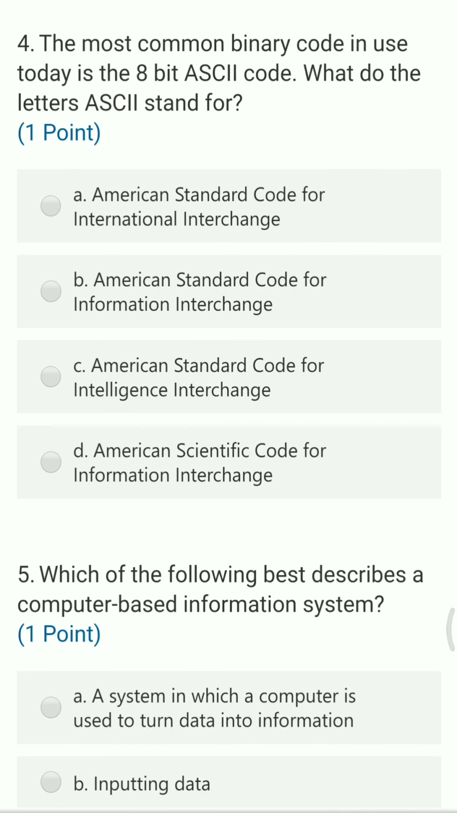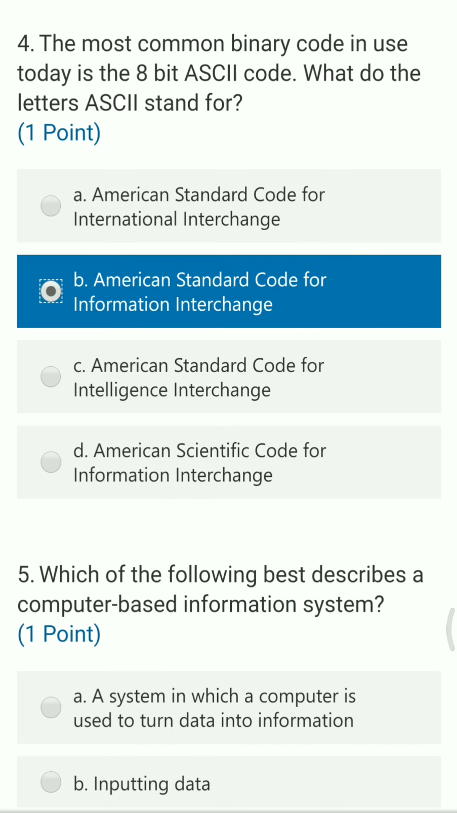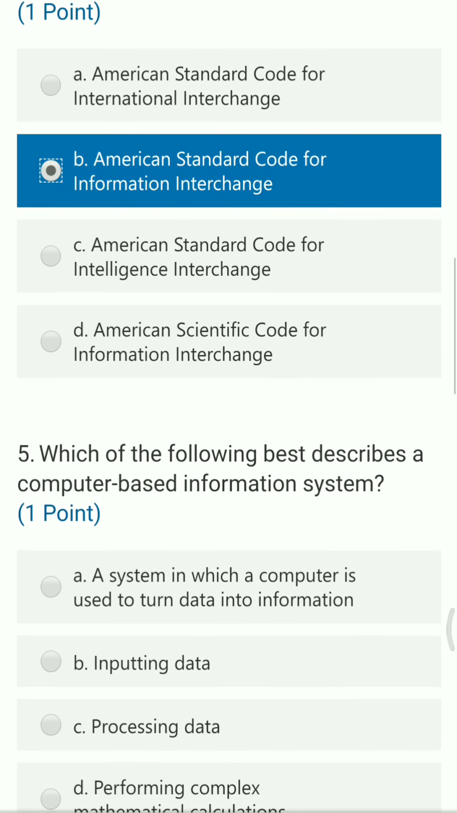Next question: the most common binary code used today is the 8-bit ASCII code. What does the letter ASCII stand for? So the question is the full form of ASCII. The options are American Standard Code for International Interchange, American Standard Code for Information Interchange, American Standard Code for Intelligence Interchange, and American Scientific Code for Information Interchange. So the right answer is American Standard Code for Information Interchange.